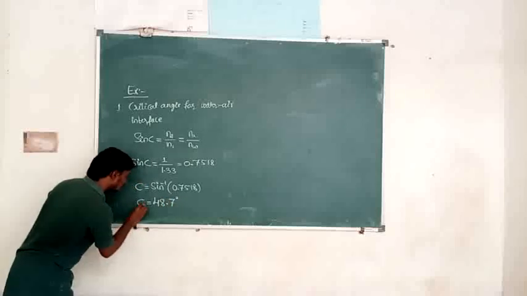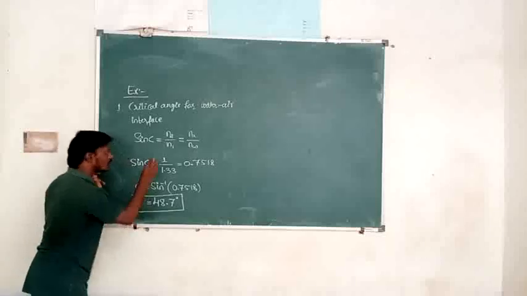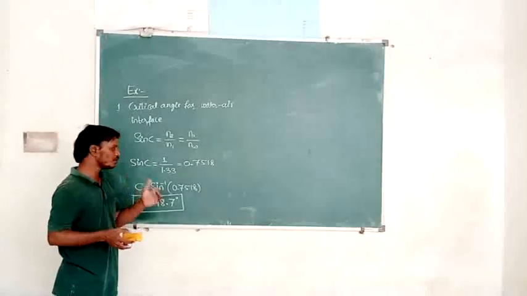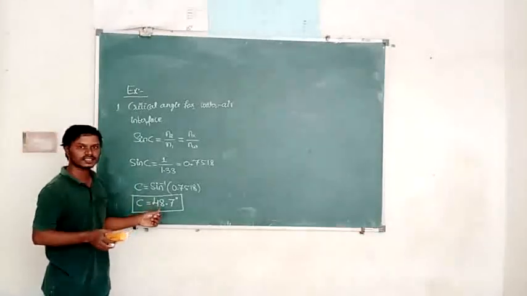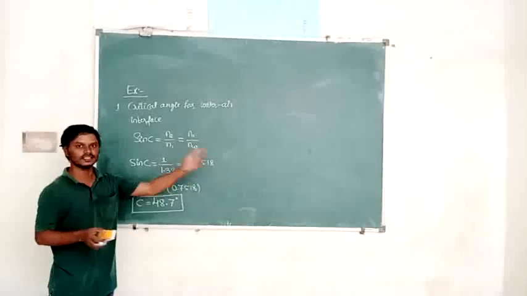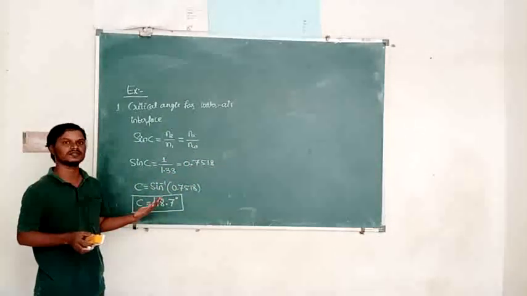48.7 degree. It is the critical angle for the water and air interface. So to undergo total internal reflection in the water medium, the light should be incident at an angle greater than 49 degree. If it is less than 49 degree, there is no total internal reflection.